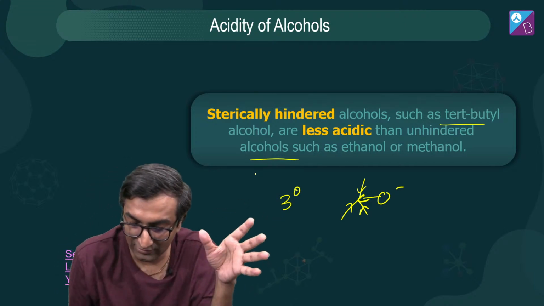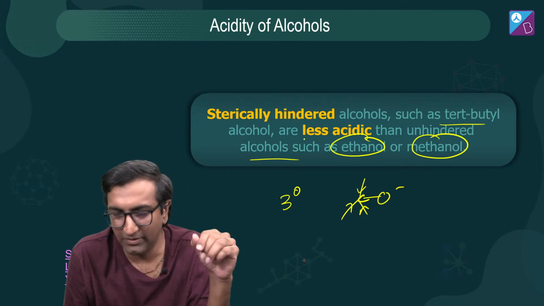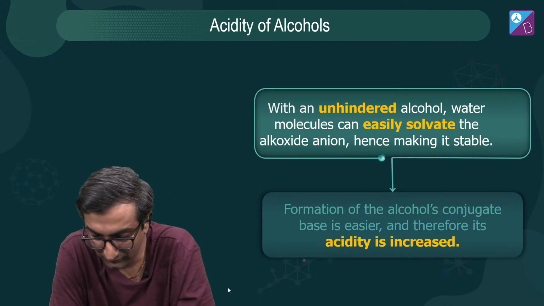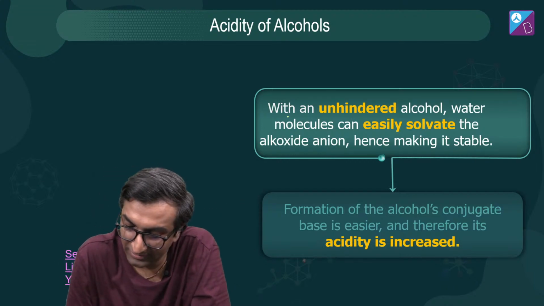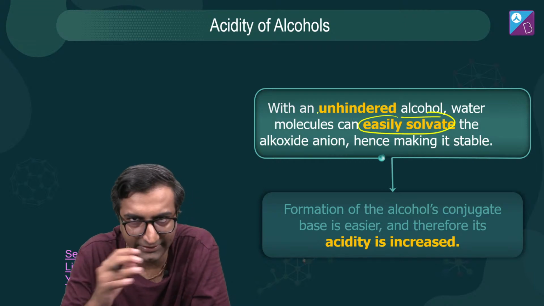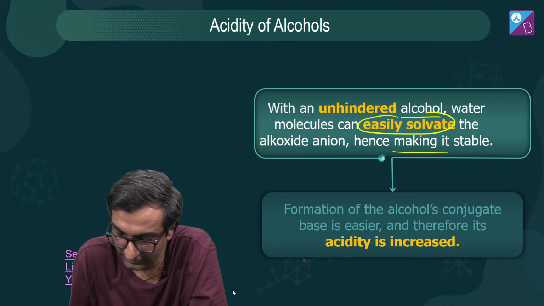So unhindered alcohols such as this or this, ये ज्यादा acidic होंगे as compared to this. बट ये तीनों ही बहुत कम है. They are bad, bad, bad acids. I will show you how bad with some numbers. ओके, अगर कोई unhindered alcohol है तो पानी molecules को आसानी से, theoretically relatively आसानी से solvate कर सकते हैं, hence making it stable. ठीक है.